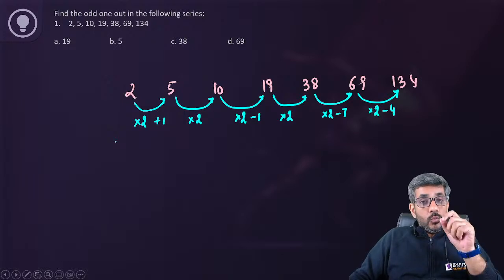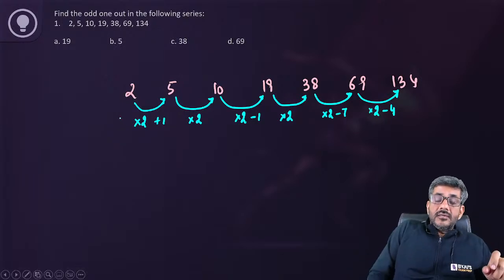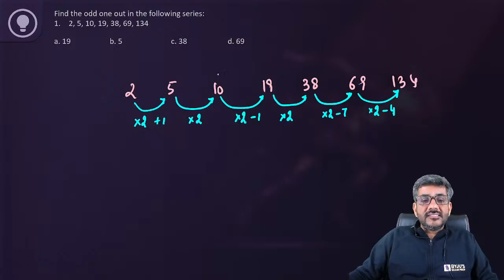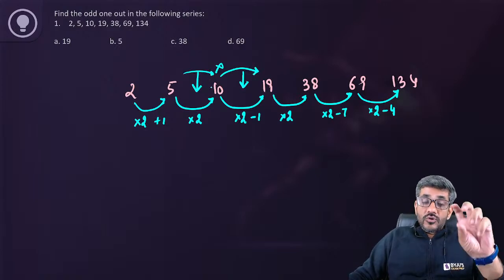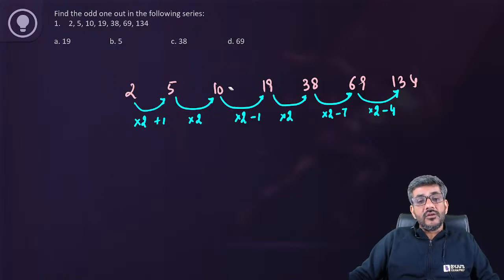Right? Now when the odd one out is to be figured out, the pattern would actually be broken at two places. So let us say 10 is the wrong term. Then even this logic would become wrong, because neither this would satisfy nor this would satisfy. So two of the logics would not suffice. Therefore it becomes slightly difficult to find the odd one outs. That is why these are a little difficult.